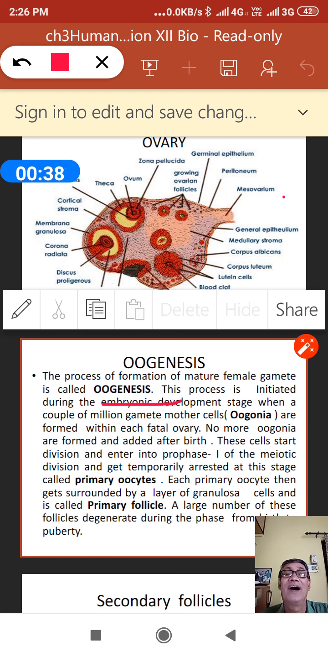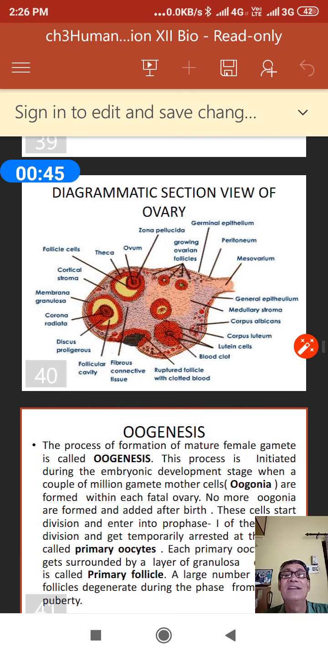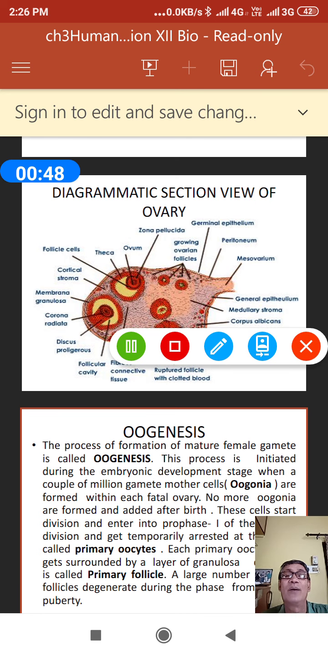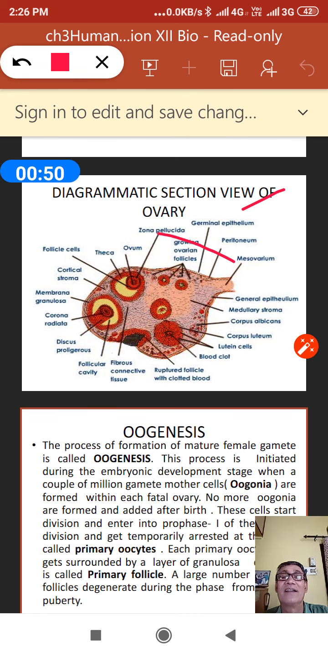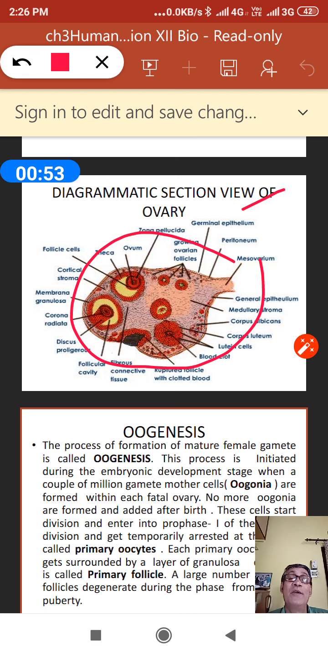So here I would like to show you the sectional view of the ovary. Within the ovary, the process of oogenesis begins at the early embryonic stage, and a couple of millions of gamete mother cells are formed. These are called oogonia, and oogonia are forming within the fetal ovary.